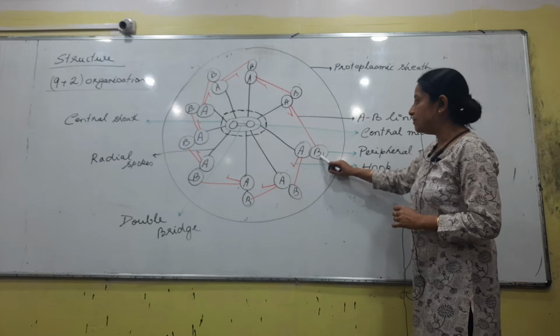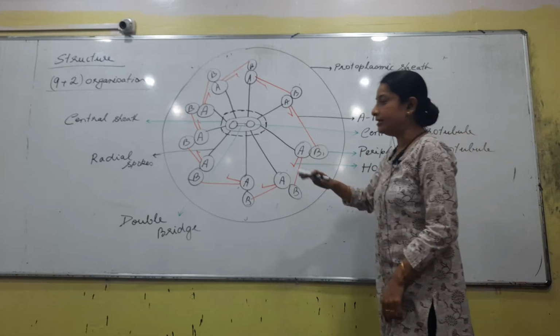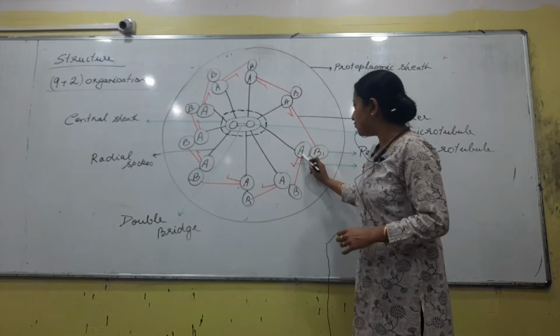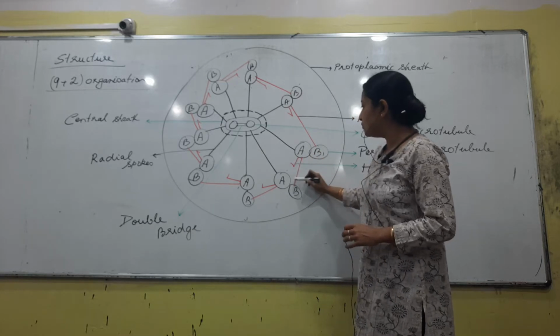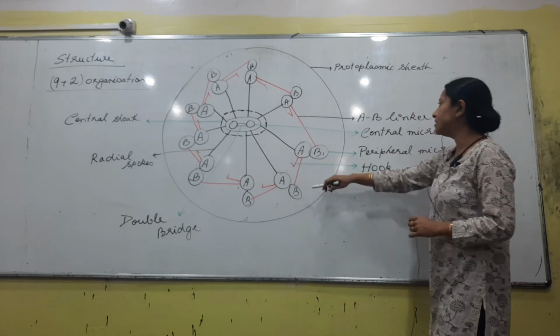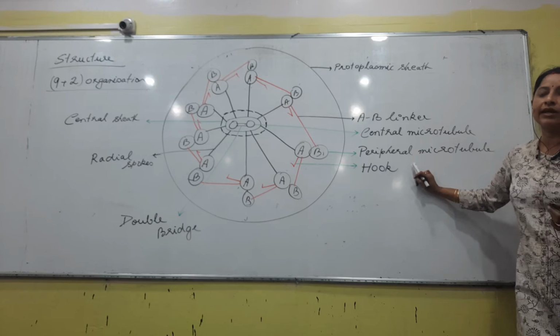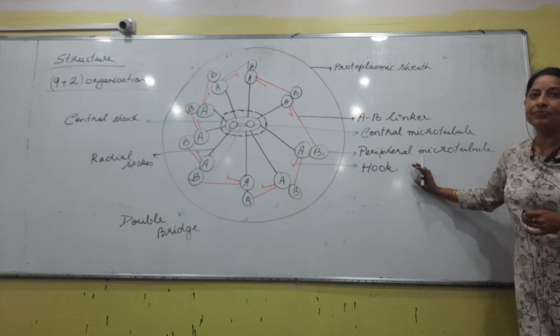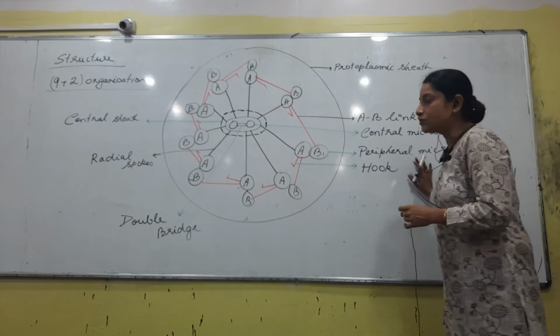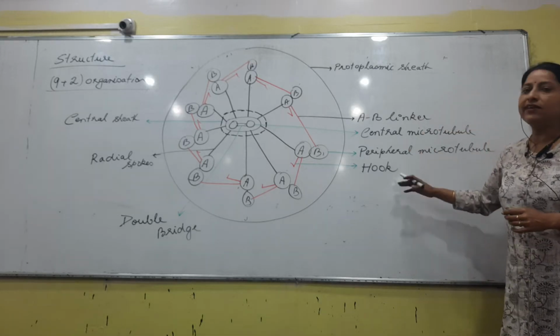Talking about A and B, A would be slightly bigger as compared to B, the same explanation in case of both. Next, from A we'll see two linkers, actually a linker and a hook that develops. The linker is called the AB linker, in the last one that we have drawn, so we have that linker.